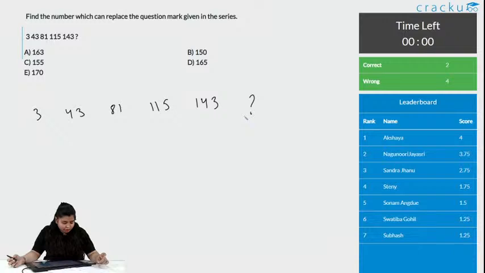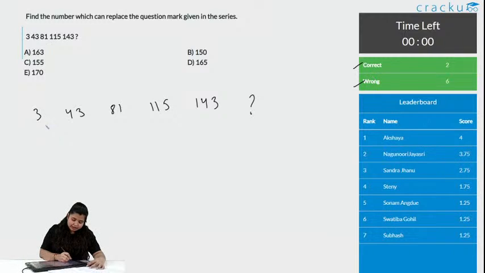2 correct answers and 4 wrong answers. Okay, with this we have 2 correct answers and 6 wrong answers. Let us see how do we solve this. Okay, check the difference. 40 is getting added up, 38 is getting added up, 34 is getting added up. Similarly, what is getting added up? 28 is getting added up.